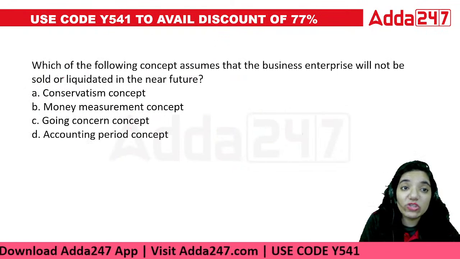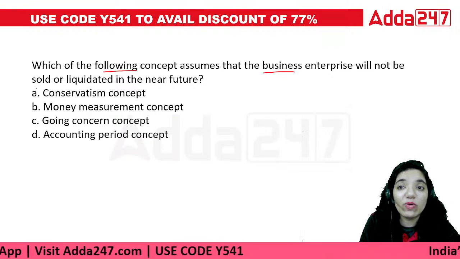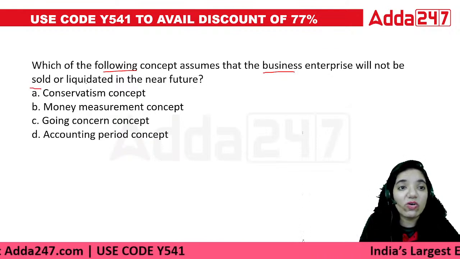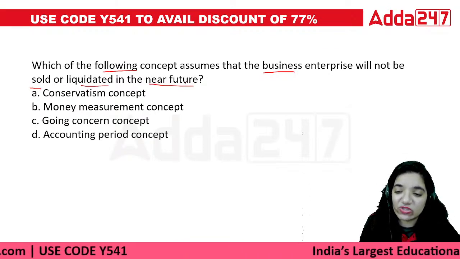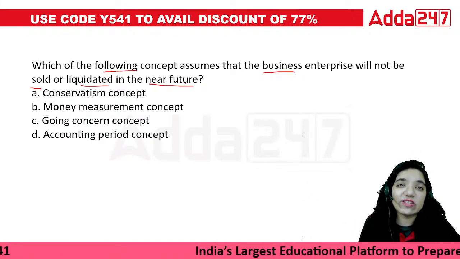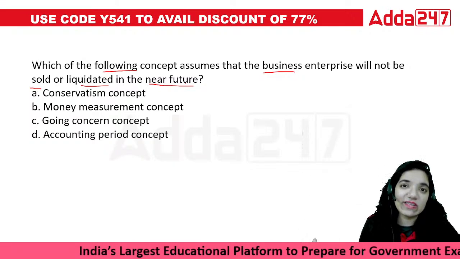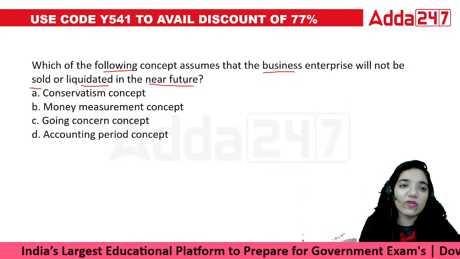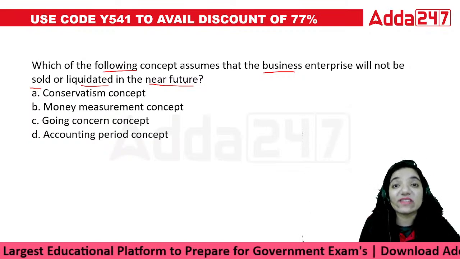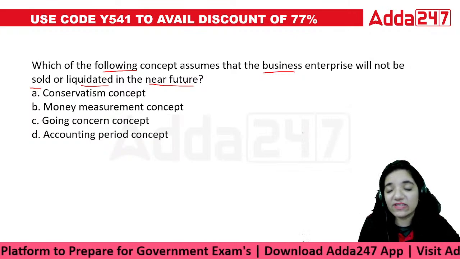Next question, which of the following concepts assumes that the business enterprise will not be sold or liquidated in the near future? This is among the basic concepts, a part of module B, which carries a good amount of questions. So let's look forward to this question. It says number one is conservatism. Conservatism is being scared. Everybody is scared.